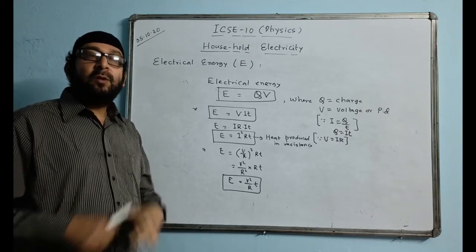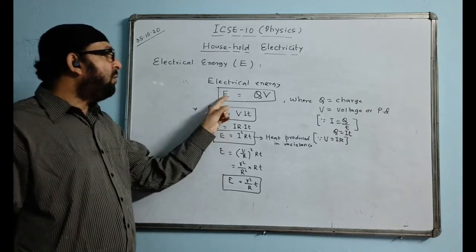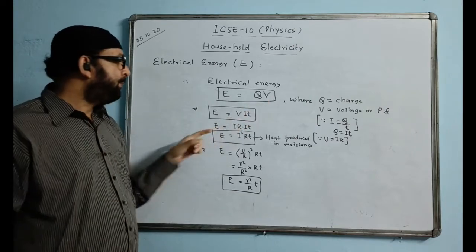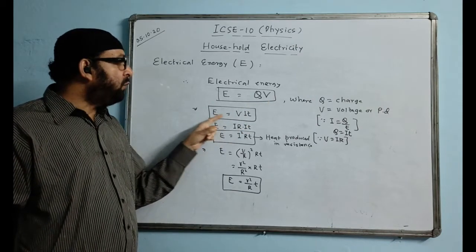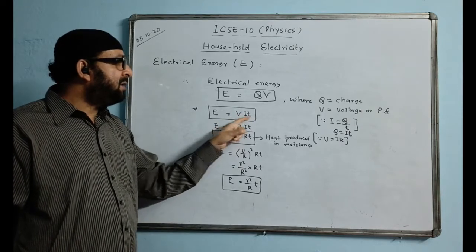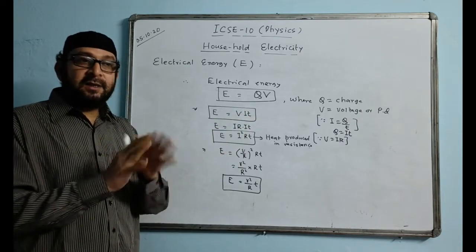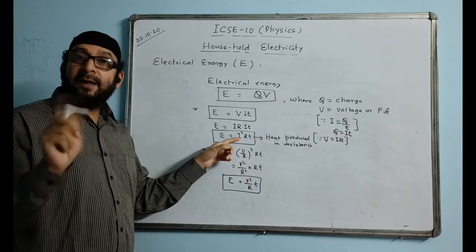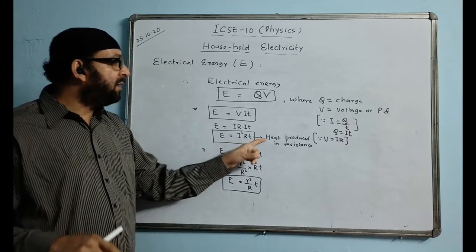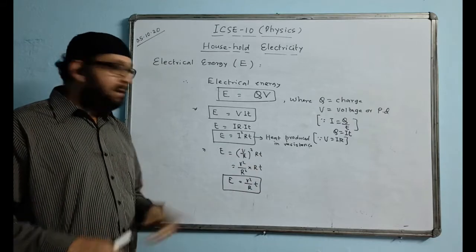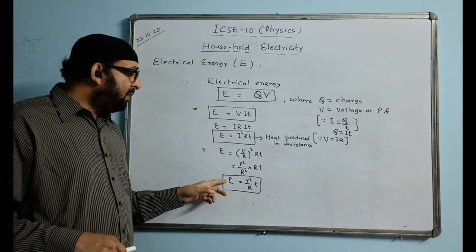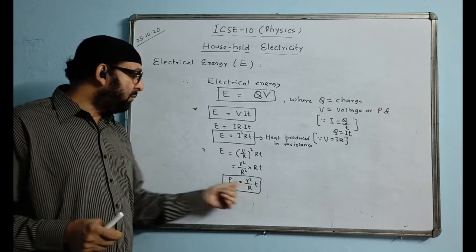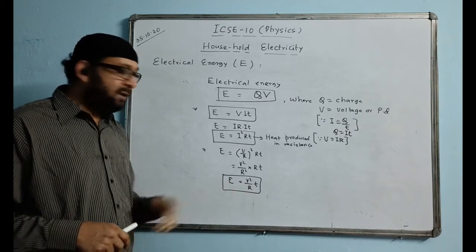Now the question is which formula to use and when. This formula we use with charge and voltage given. Probably this formula will not come in ICSE. Second formula, when we have voltage, current and time, these 3 things are given and resistance is not given, we use this formula. Third formula we use when voltage is not given but current, resistance and time are given, or they are asking to find the heat produced in the resistance. And the fourth formula we use when current is not known, only voltage and resistance are given. Then we can use this formula to find the value of electric energy.